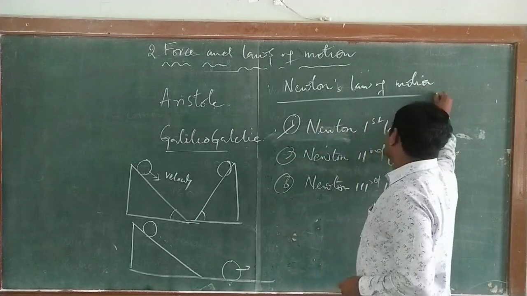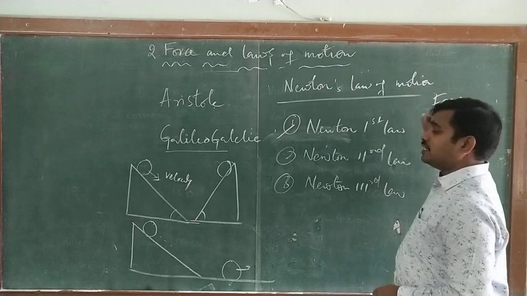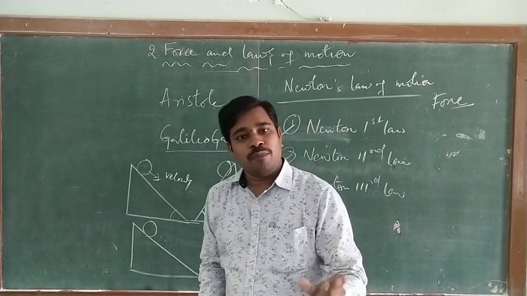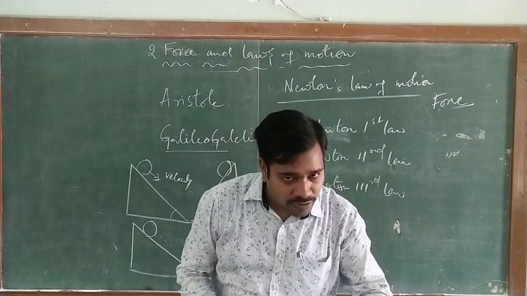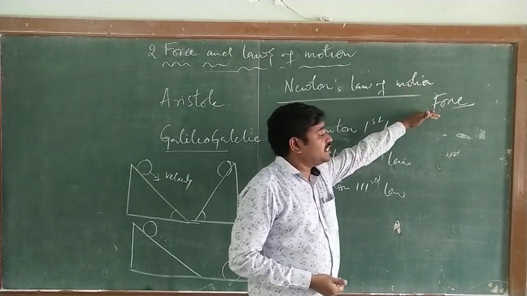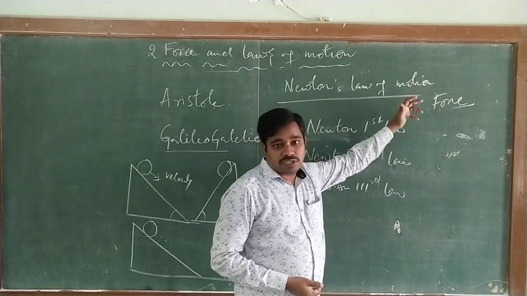That is force. So in Newton's first law he gave the definition of force: to make a body go from rest to motion or motion to rest, an external agent is required. That is called force.